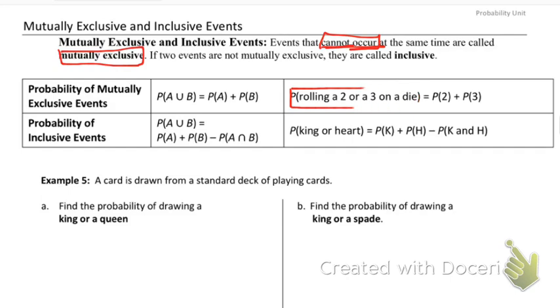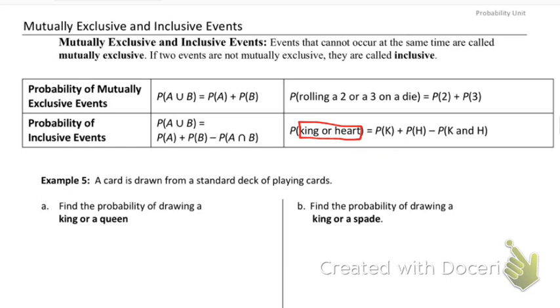Now, when we move into inclusive, that is if 2 events are not mutually exclusive. In other words, they can occur at the same time. So inclusive means that those 2 events can occur at the exact same time in the exact same event. My example down here is a king or a heart.